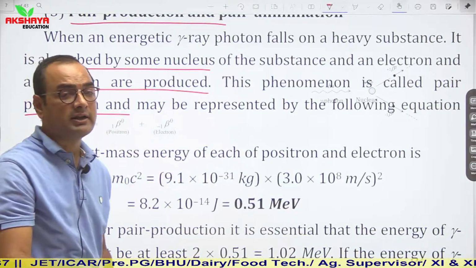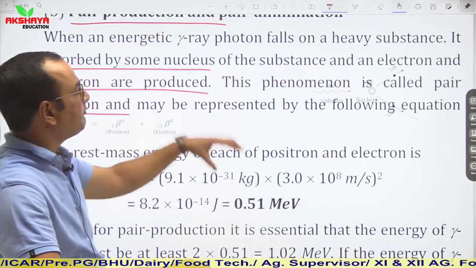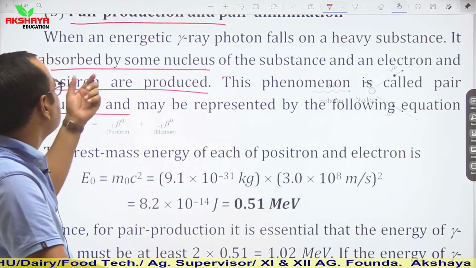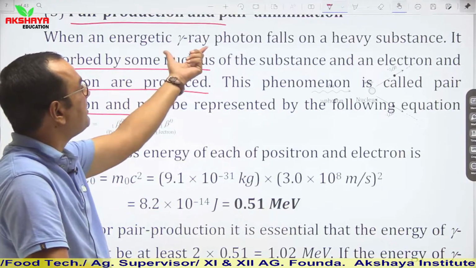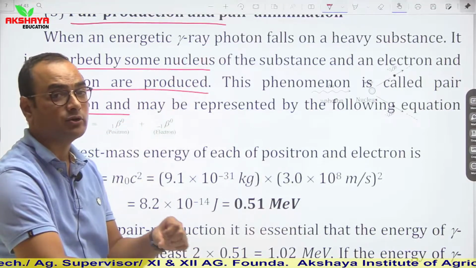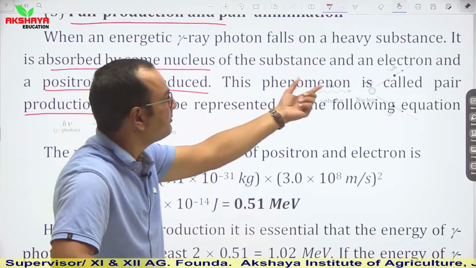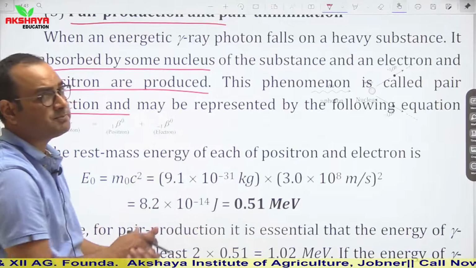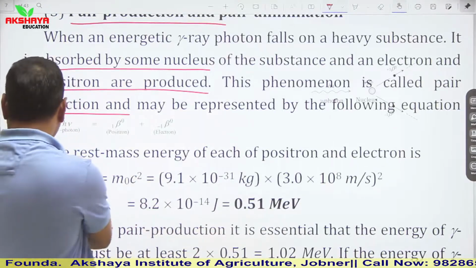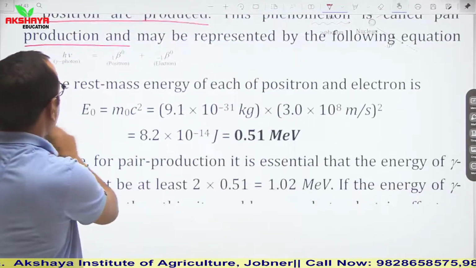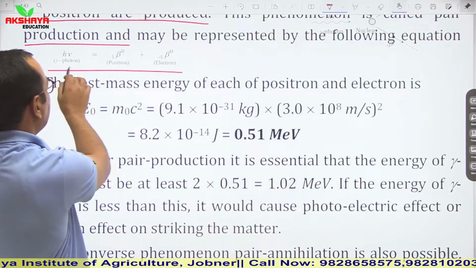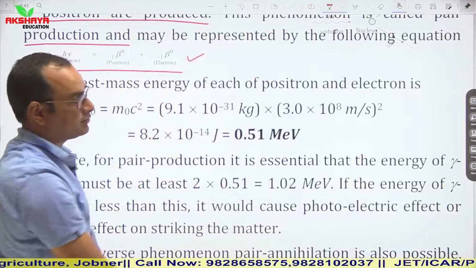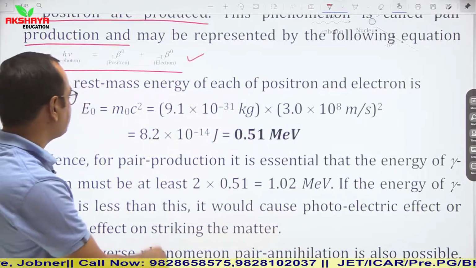Whenever a gamma ray photon falls on heavy substances, the photon is absorbed by some nucleus, and this nucleus produces an electron and a positron. So this is known as pair production. This is pair production: a gamma photon gives a positron, +1 beta 0, and an electron, -1 beta 0. This is the pair formation.